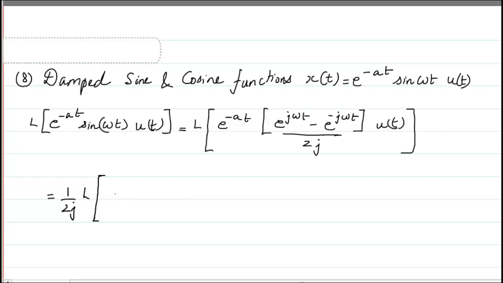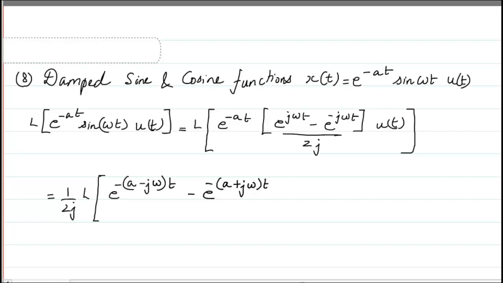Now I can combine both: the first function as e raised to power minus of (a minus j omega) the whole into t, minus e raised to power, again taking minus commonly outside, so it is going to be plus j omega t. Then u of t is there.